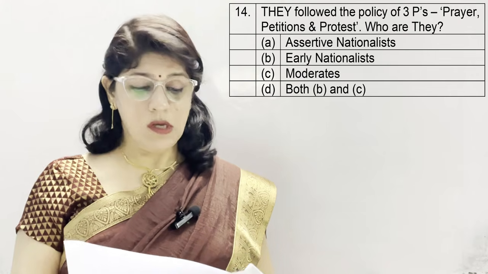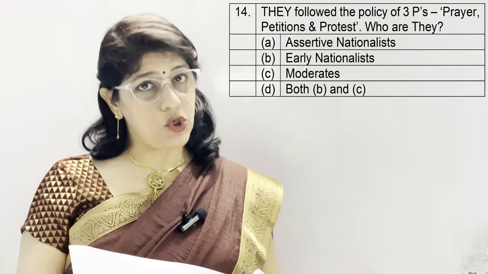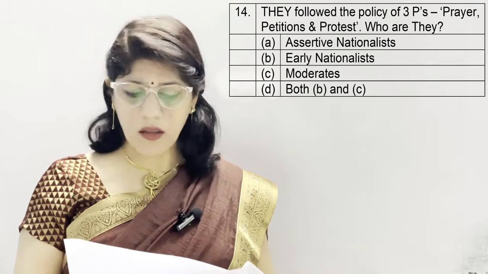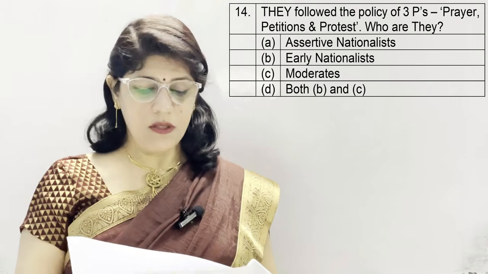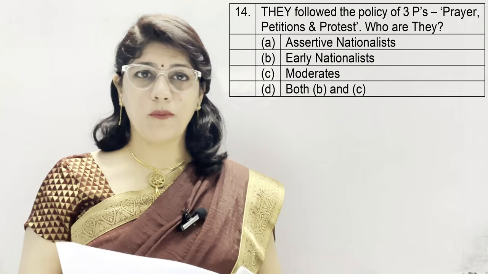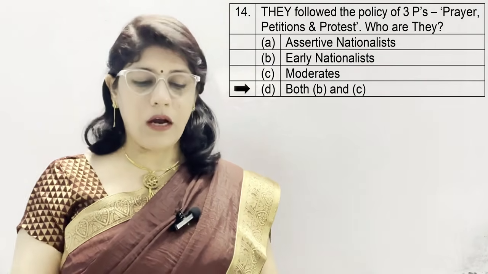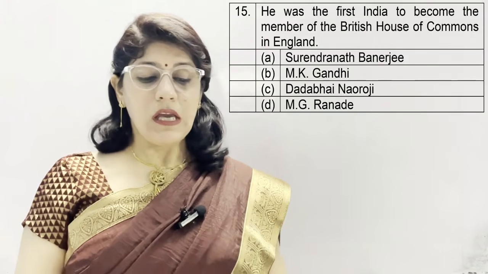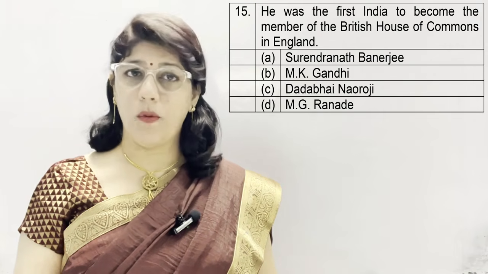Question number 14. They followed the policy of 3 P's: prayer, petition, and protest. Who are they? A. Assertive nationalists, B. Early nationalists, C. Moderates, and D. Both B and C. The correct option is D, which is both B and C, because early nationalists are the same as moderates.